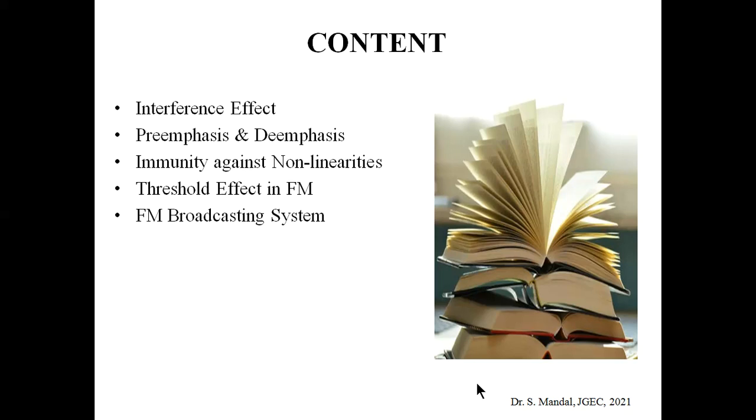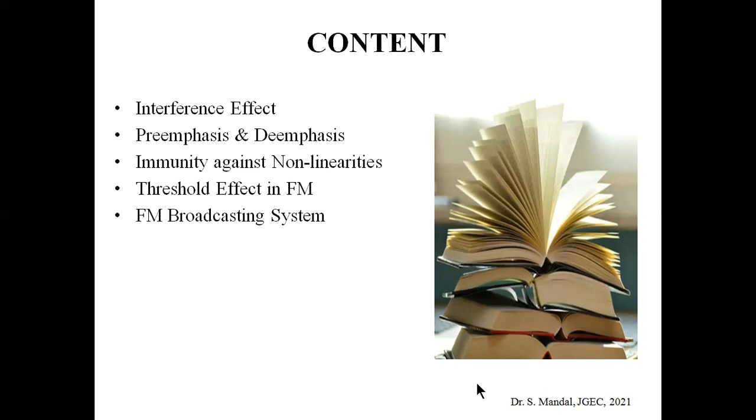Next, we shall discuss the immunity of FM and PM against the non-linearity of the device, and from there we can conclude that FM or PM is far better than AM in case of immunity against non-linearity.